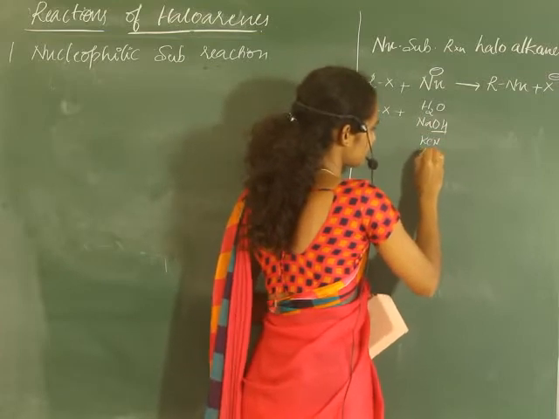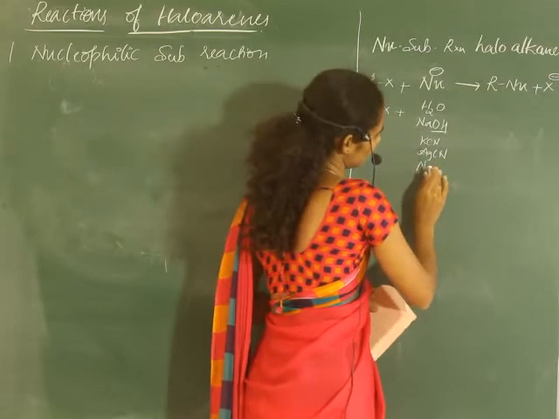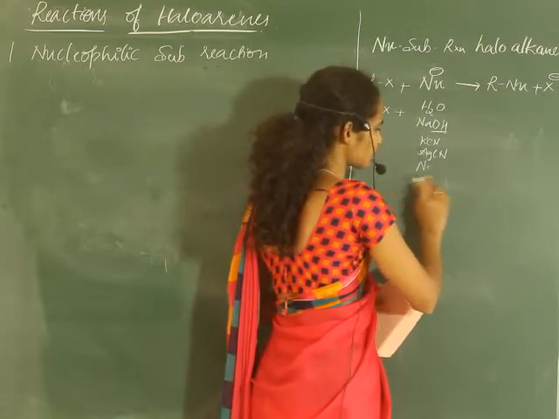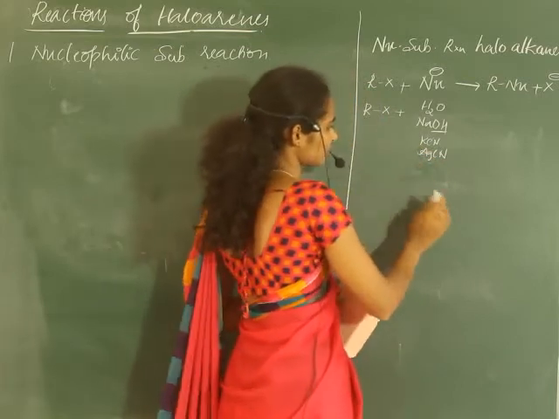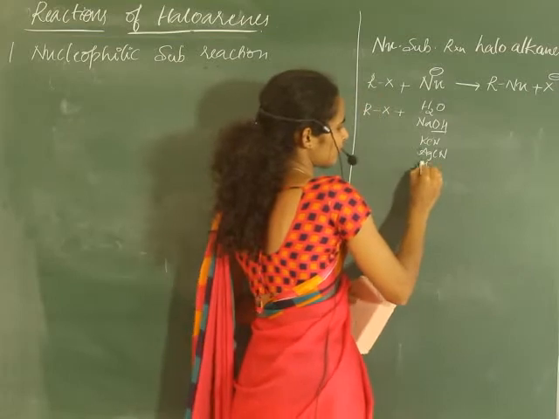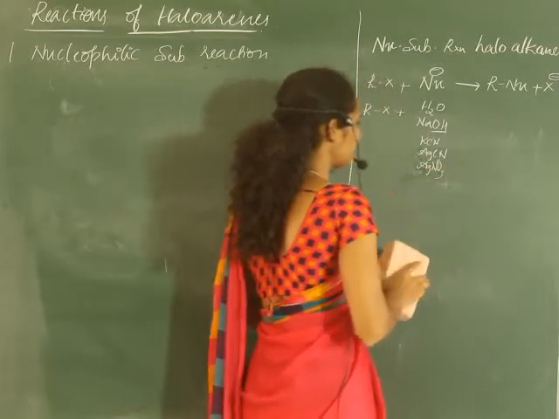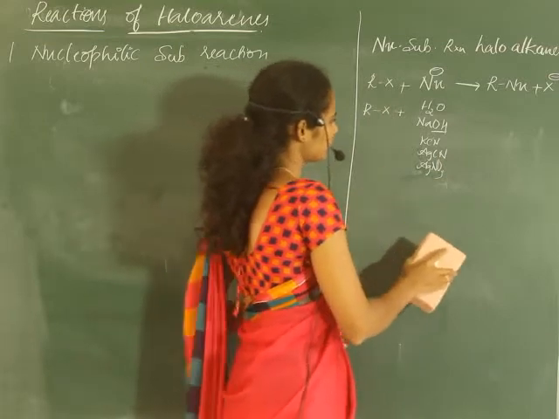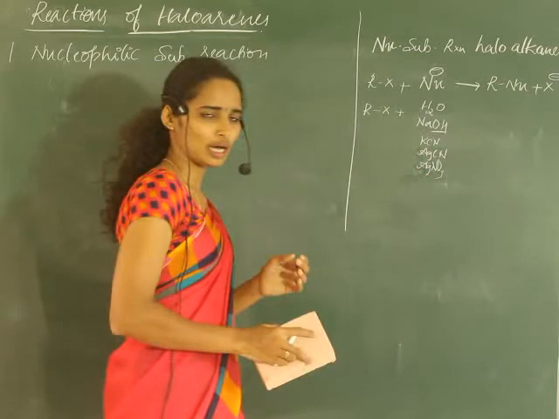After that AgCN, so many reactions, but still it is nucleophilic substitution reaction. Finkelstein reaction is one of the nucleophilic substitution reactions. And next, many reactions, silver nitrate, and then silver cyanide over potassium nitrate. Many reactions we studied in haloalkanes.